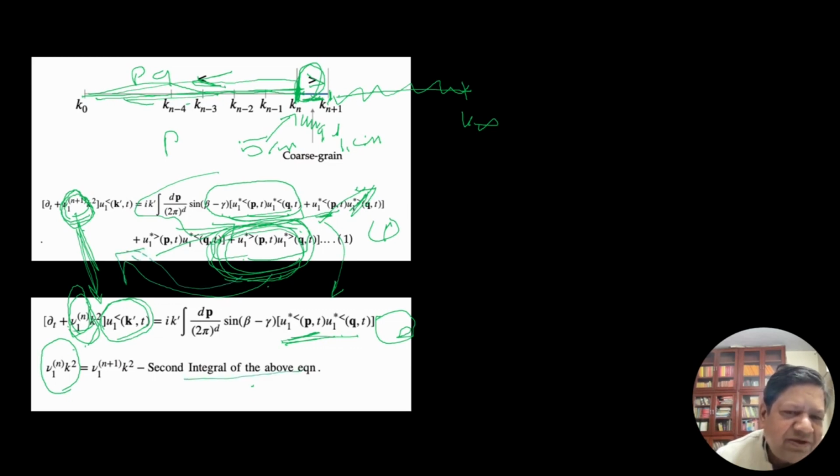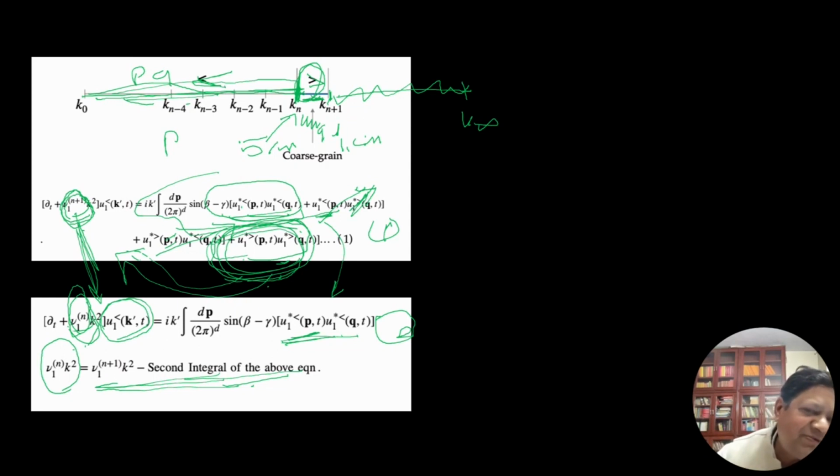So the second integral of the above equation. By the way, there is an integral here, so this integral continues for all of them. I'm ignoring this, so I'm calling it first and second. The second integral goes to the left hand side. So add that to nu n plus 1 k squared.